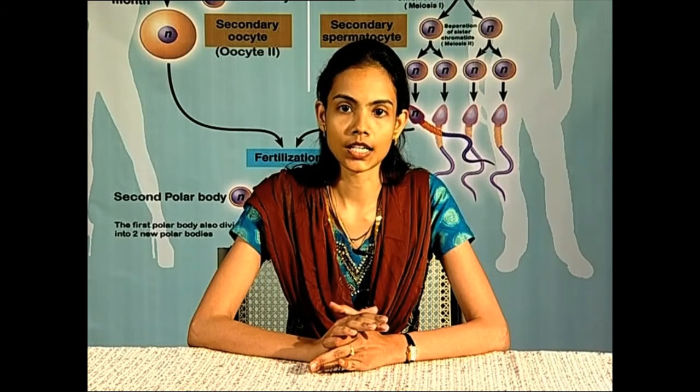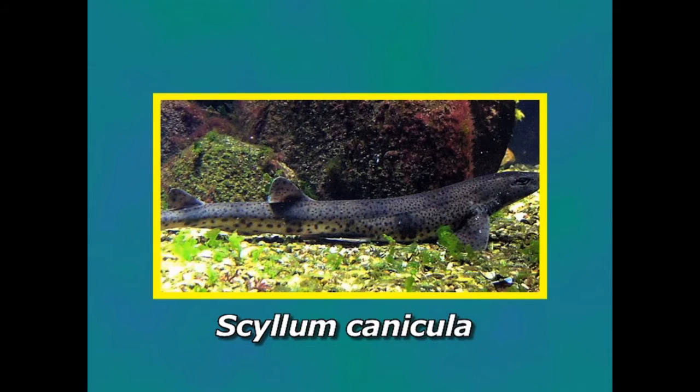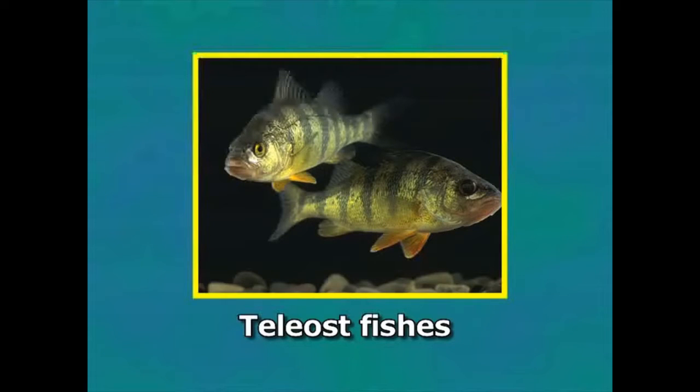Zona radiata. The egg of the shark, that is Scyliorhinus canicula, has two primary membranes secreted by ooplasm. The outer membrane is known as Vitelline membrane and the inner membrane is known as zona radiata. The eggs of teleost fishes are also covered by zona radiata.